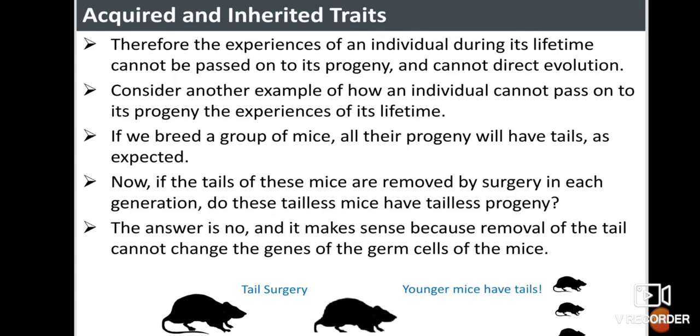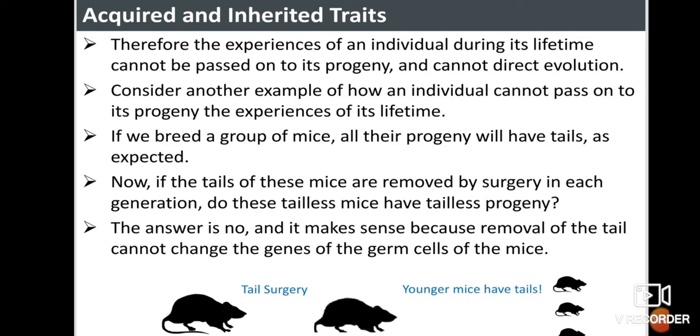Another example we have here: if we breed a group of mice, all their progeny will have tails, as expected. Now, if the tails of these mice are removed by surgery in each generation, do these tailless mice have tailless progeny? No. The answer is no. And it makes sense, because removal of a tail cannot change the genes of a germ cell of a mouse.